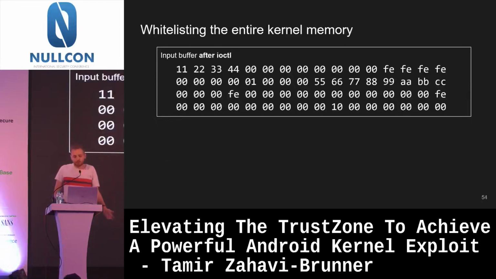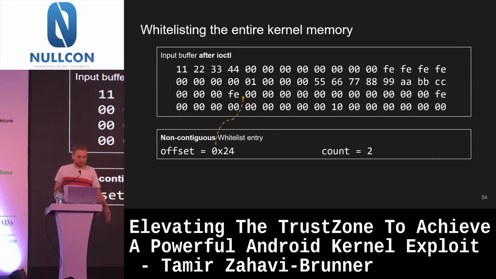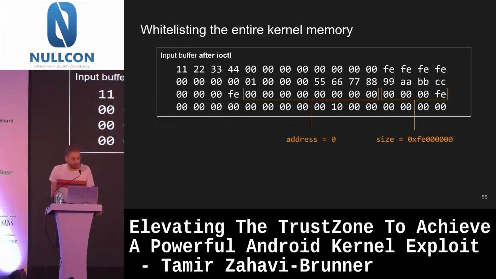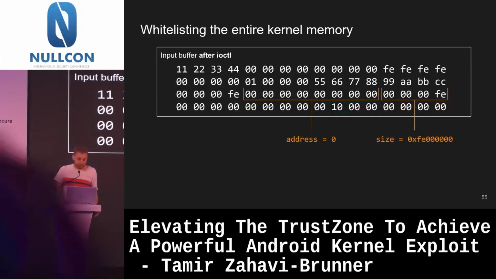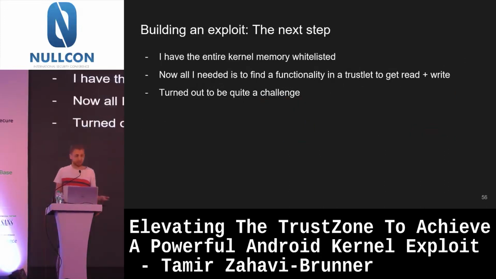And really, the most interesting thing is the first whitelist entry that I end up with, the first entry in the array, which is from address 0 to this FE address that I know for sure is after kernel memory. So this was really nice because I was very excited. I was like, this is what I wanted. This should be it, right? I got the full kernel memory whitelisted. At this point, all I need is to find some command I can send to a trustlet that would have a pointer to some data that I want to modify, right? Should be easy. And it was not easy.